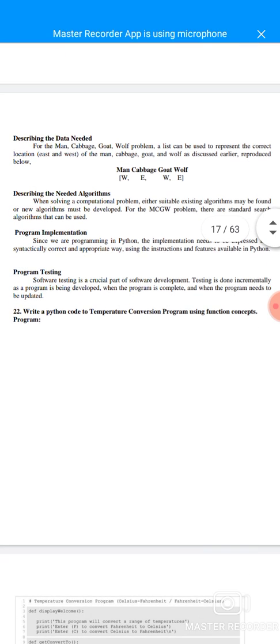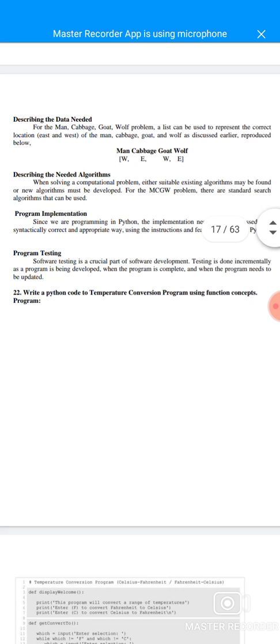Program testing. Software testing is a crucial part of software development. Testing is done incrementally as a program is being developed, and again when the program is complete or when the program needs to be updated.